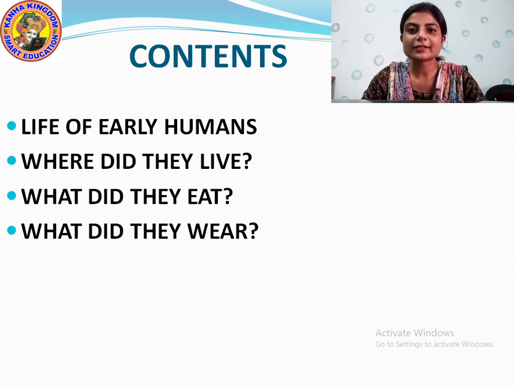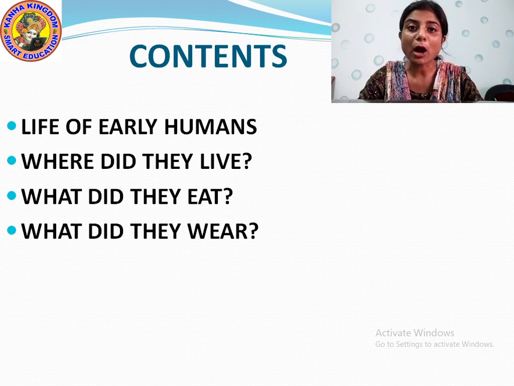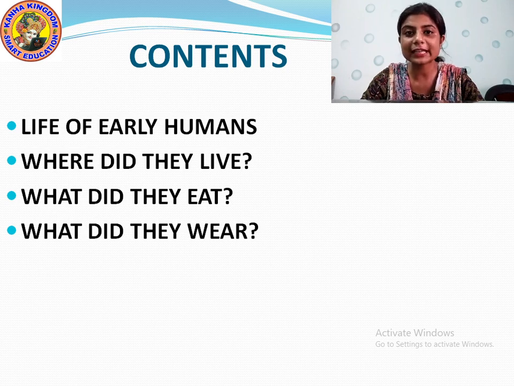So students, the contents of this chapter are Life of Early Humans. We will study about the life of the early humans, the people who lived long back ago. Many years ago, what kind of life did these early humans live? What was their lifestyle? Then, where did they live? What kind of house or what type of places were there where they lived?